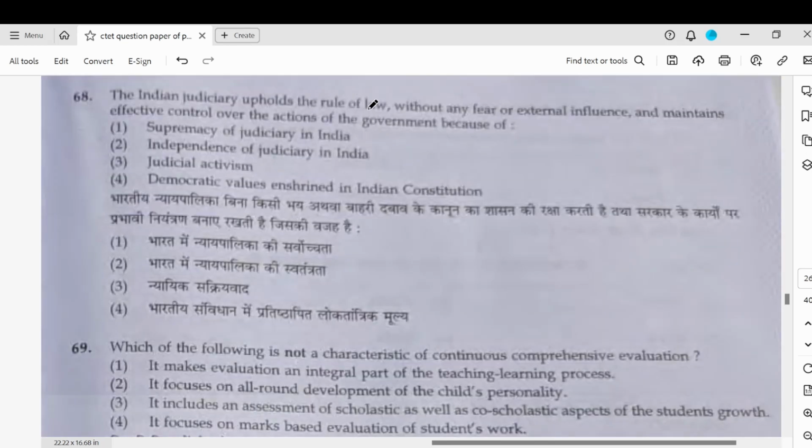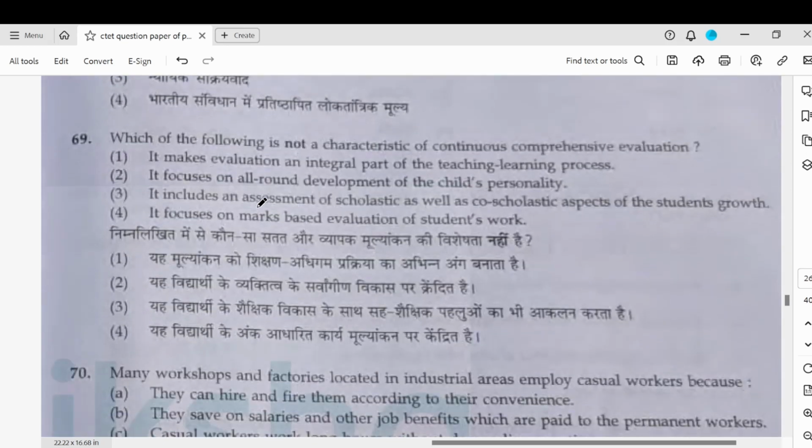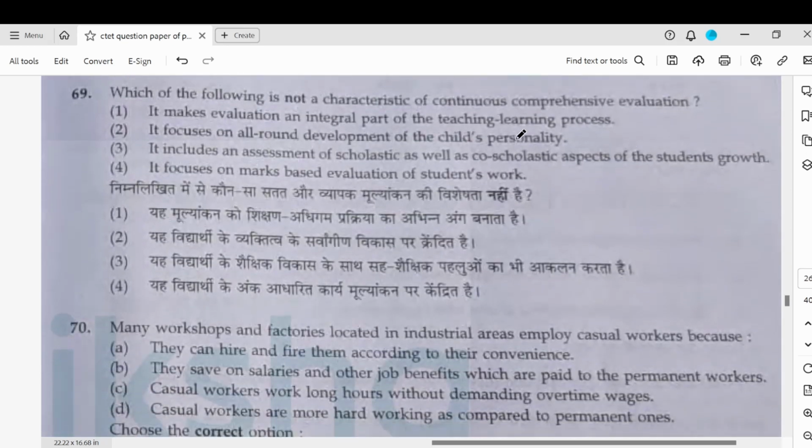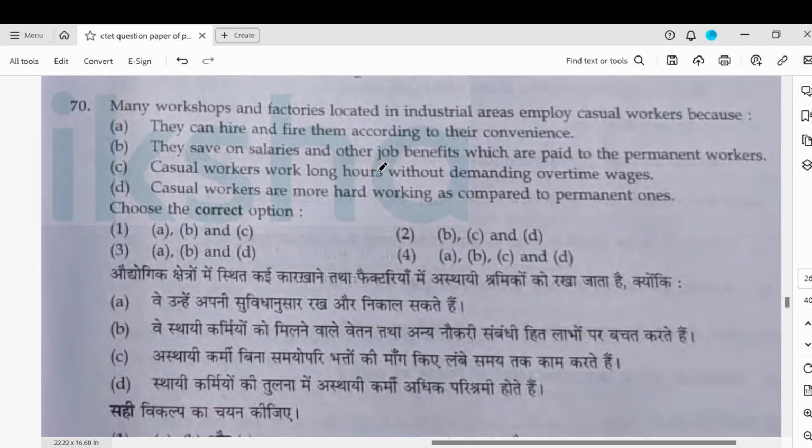68. The Indian judiciary upholds the rule of law without any fear, maintains effective control because of... So this is because of the independence of judiciary in India. Which of the following is not a characteristic of CCE? So it focuses on all-round development. It is an integral part. It includes assessment of both scholastic. Okay, so it is based on marks-based evaluation. This is not a characteristic of the CCE.